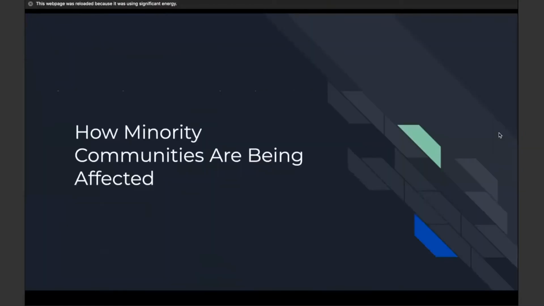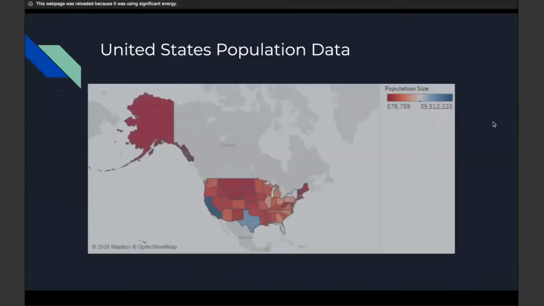So how are minority communities being affected? First, I want to look at the United States population data. White Americans make up 76.32% of the population. American Indian / Alaska Natives make up 1.28% of the population. Asian Americans make up 5.94% of the population. Black Americans make up 13.43% of the population. Hispanic Americans make up 18.45% of the population. And Native Hawaiian and / Pacific Islanders make up 0.25% of the population.